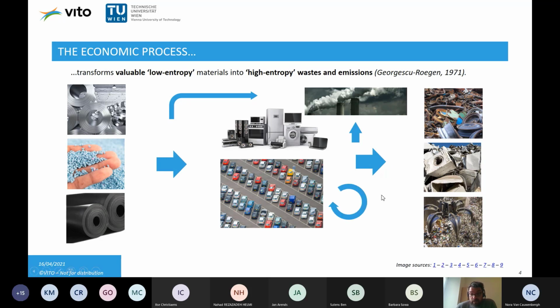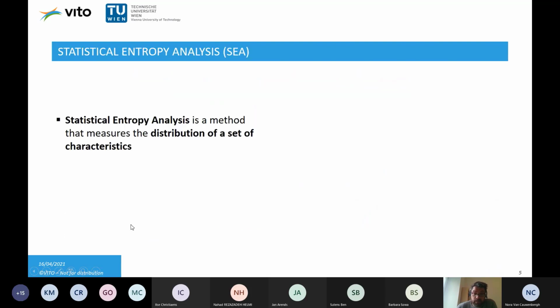And the circular economy exactly wants to reduce this entropy increase by the preservation of functionality of these products and materials as long as possible, and also the value of these materials and products for as long as possible by different strategies, and also by recycling of the waste fractions back, and by the restoration of the functionality on the product, on the material level.